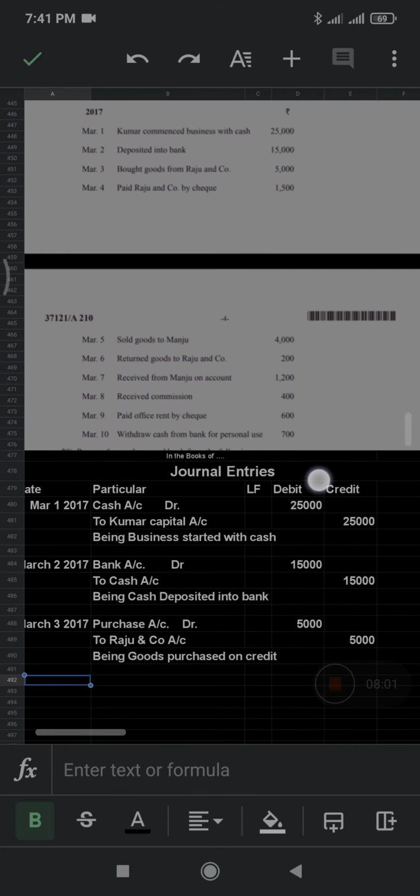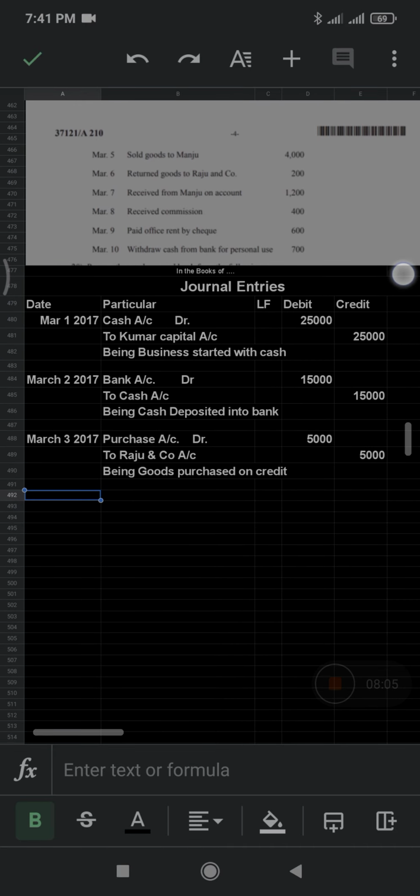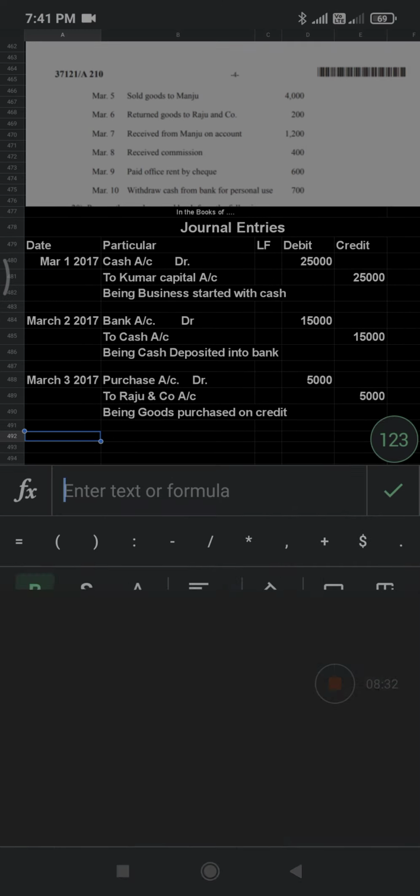Next one, paid Raju and company by check. Whenever the word check comes, we should assume that we are paying. So here the bank account will be going to be affected, which means in our bank account our balance will be reducing, or bank is a giver. Here bank is giving the cash. What is the date here?